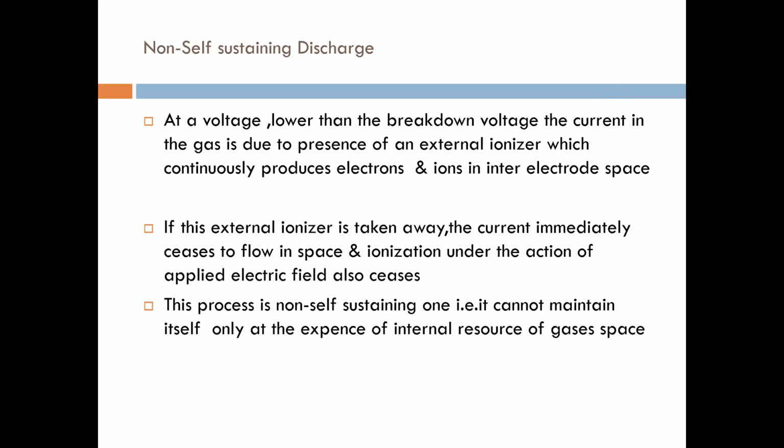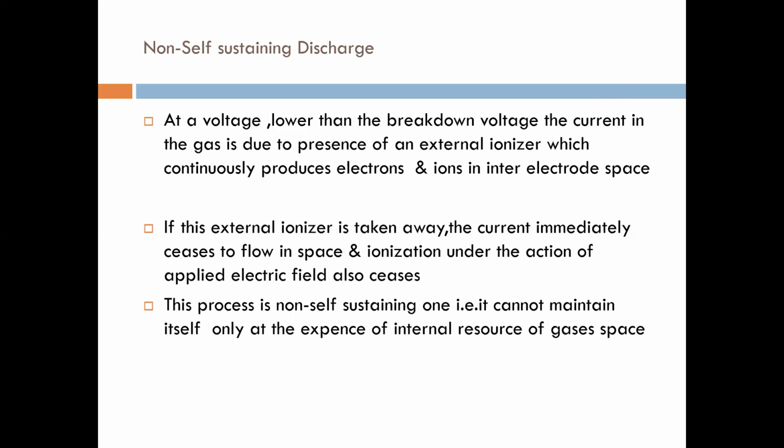In which case? In the case of non-self-sustaining discharge. In self-sustaining discharge, we will see what happens. But in non-sustaining electrical discharge, an external carrier or external ionizer is required to cause the electrical discharge in the gases, or for current to pass in the gases. That is called the non-sustaining discharge.